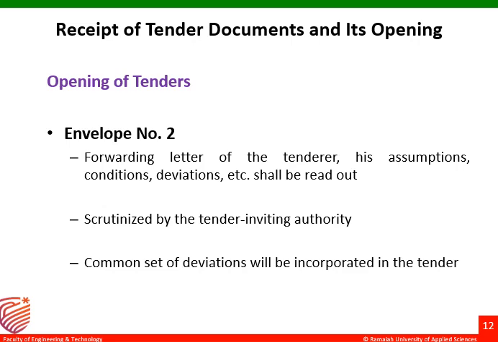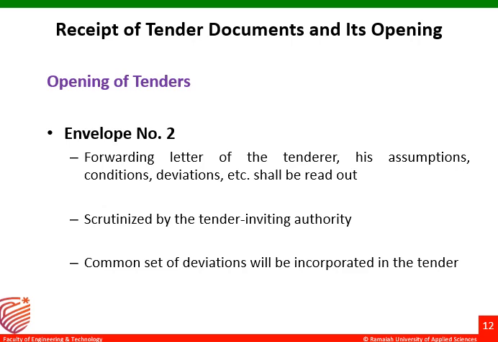It will be read out to the people who are in the tendering process, so that whatever assumptions the contractor has made, whether they are in line with the principal's requirements, or if there are any deviations between the assumptions and conditions made by the contractor and the principal's, those things will be clarified here.